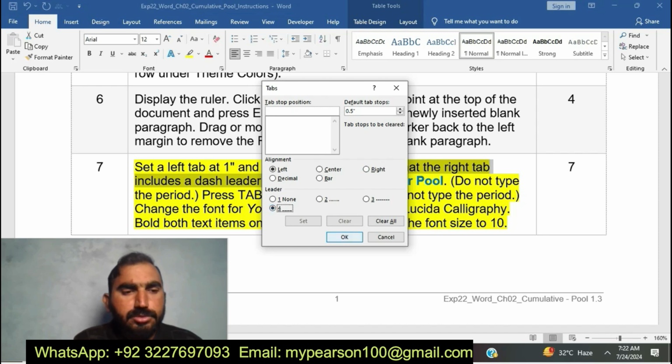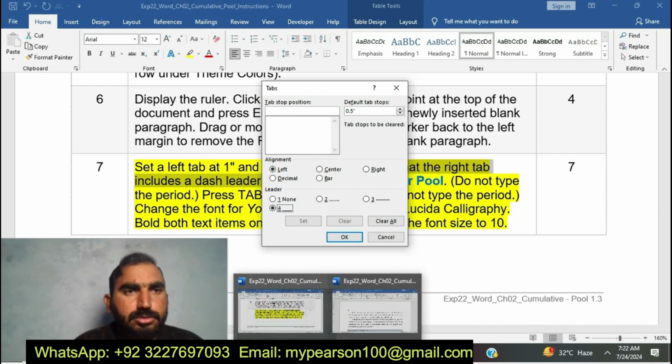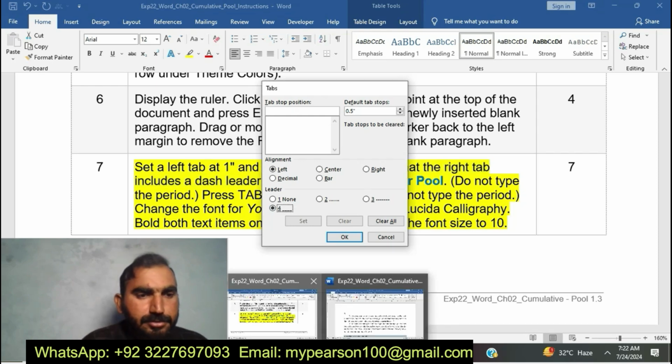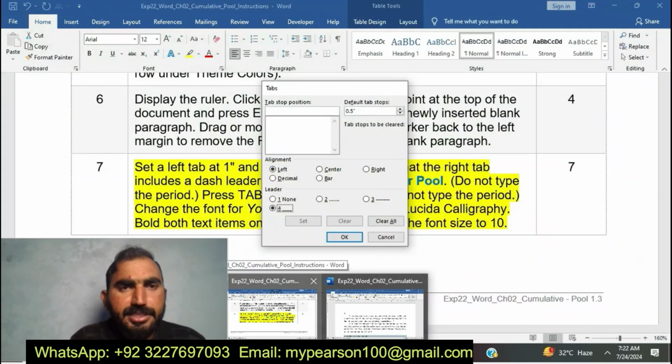If you need instructions, okay, you can see here I am going to complete EXP22 Word Chapter 2 Commutative Pool.